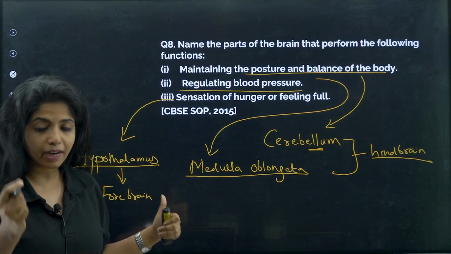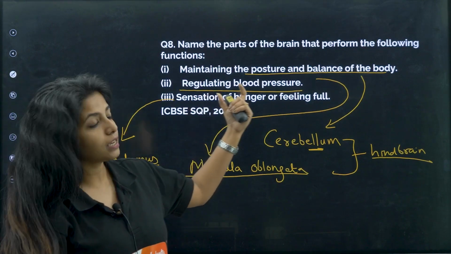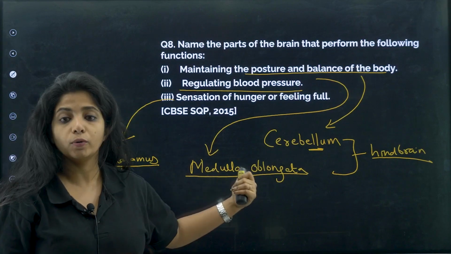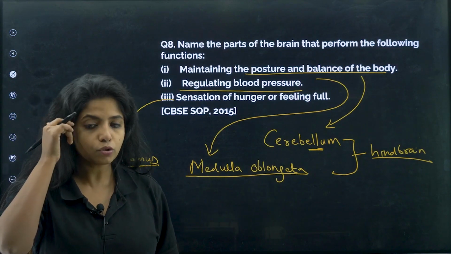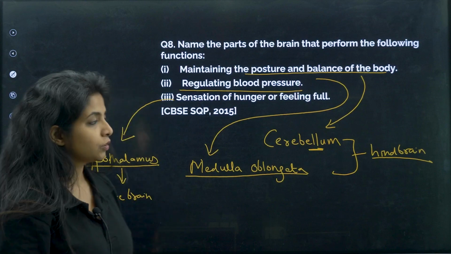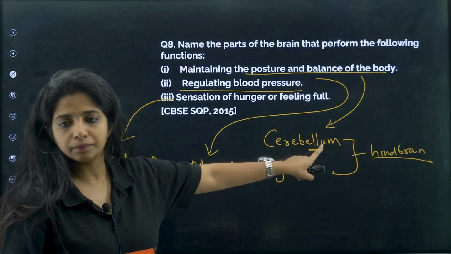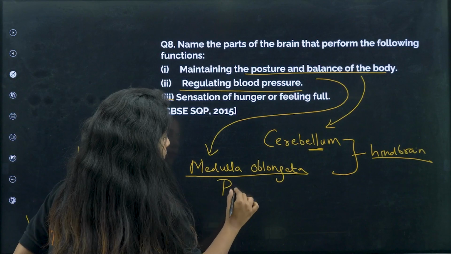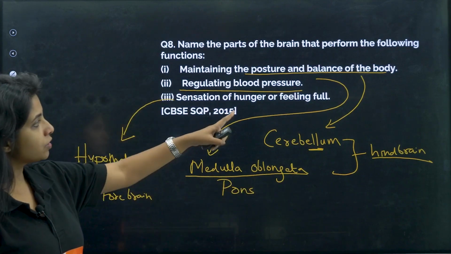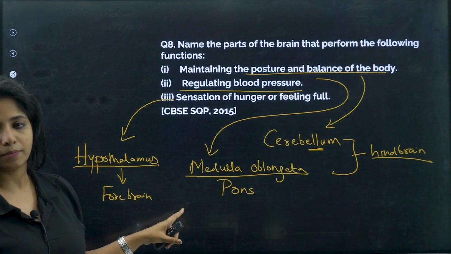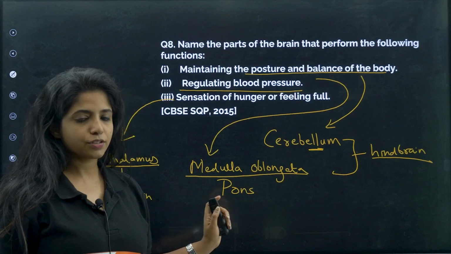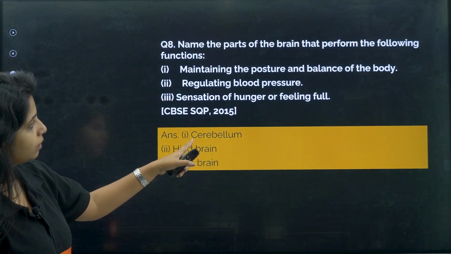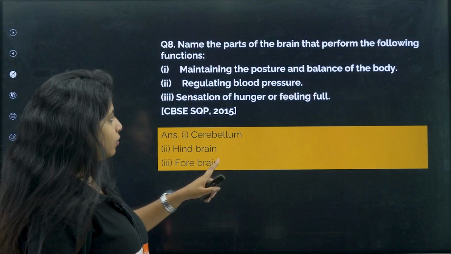Cerebrum, and then we have thalamus, and then we have hypothalamus. In the case of hind brain, we have cerebellum, we have pons, and then we have medulla oblongata. And there is a midbrain also, that is something different. Cool. So, this is the answer. For posture, remember LL. For blood pressure, you can remember medulla oblongata and also pons. And for sensation of hunger, feeling full, it is hypothalamus. Chalo. Next question. They have not written entirely the names, so we can write the names as well.